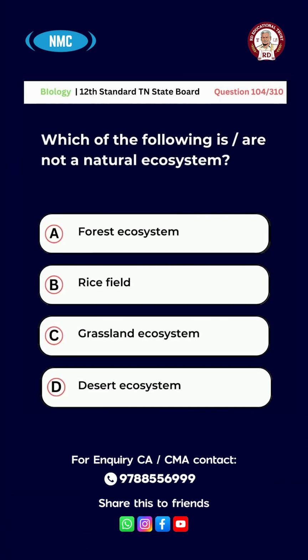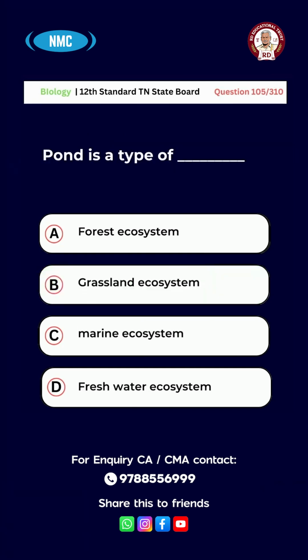Question number 104. Which of the following are not a natural ecosystem? A. Forest ecosystem, B. Rice field, C. Grassland ecosystem, D. Desert ecosystem. And the answer is option B. Rice field.